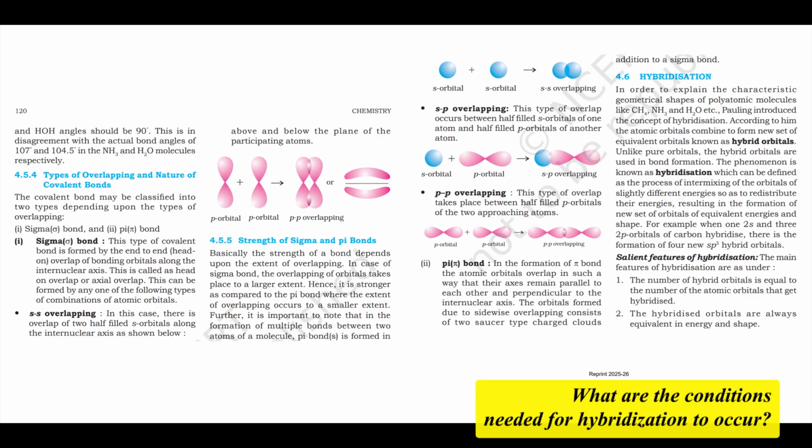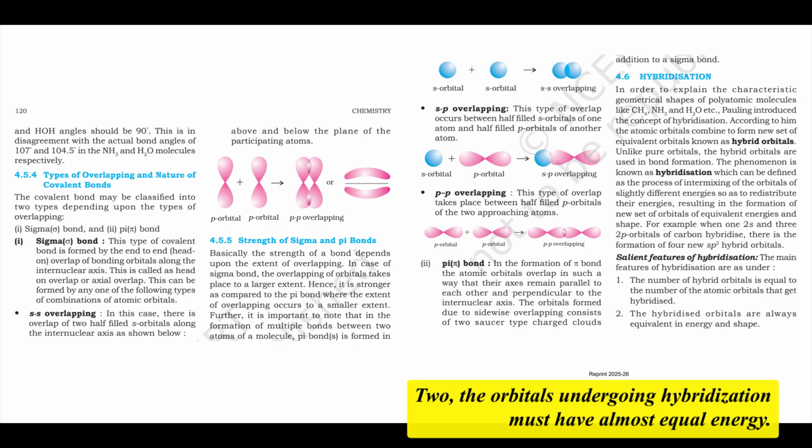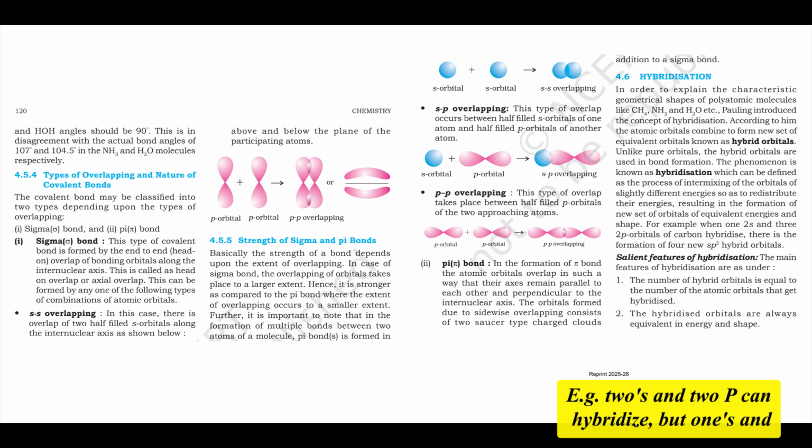What are the conditions needed for hybridization to occur? Good question. Some important conditions are: 1. Orbitals involved must belong to the valence shell of the atom. 2. The orbitals undergoing hybridization must have almost equal energy. E.g., 2s and 2p can hybridize, but 1s and 2p generally don't due to large energy difference.